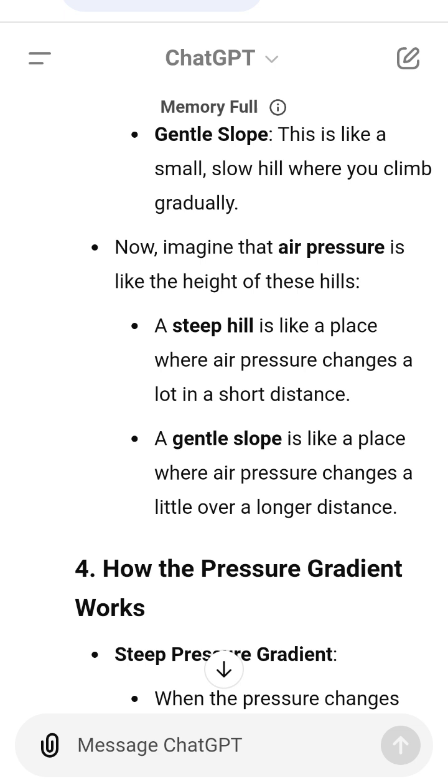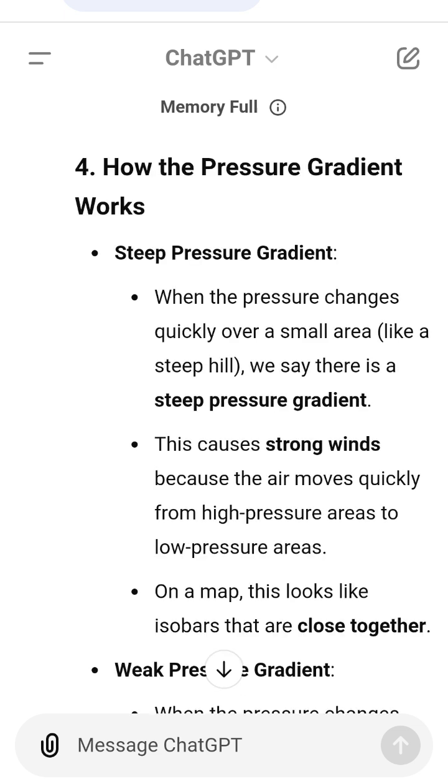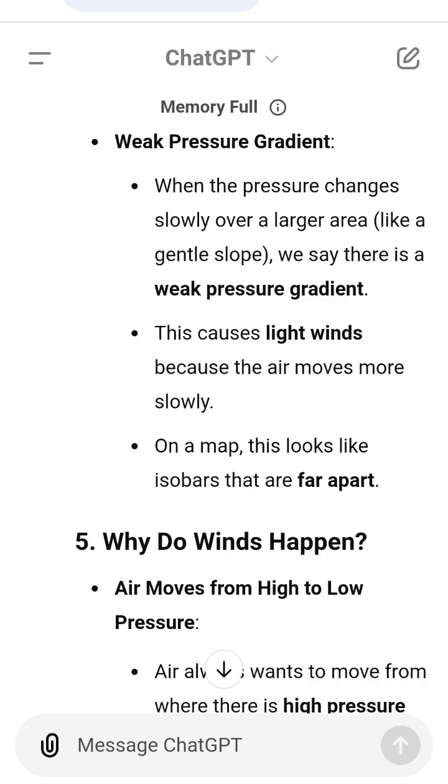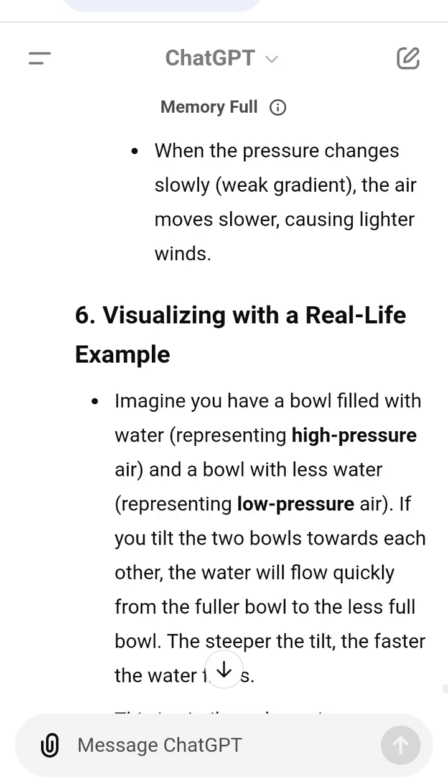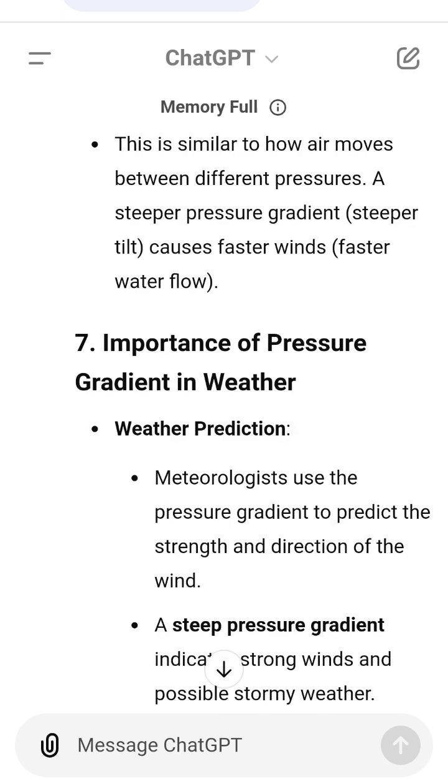Conclusion. Pressure gradient. It's like the slope of a hill for air pressure. Steep gradient, like a steep hill, causes strong winds. Weak gradient, like a gentle slope, causes light winds. Wind always moves from high pressure to low pressure, and the speed of the wind depends on how steep the pressure gradient is. I hope this makes the concept of pressure gradients clearer.